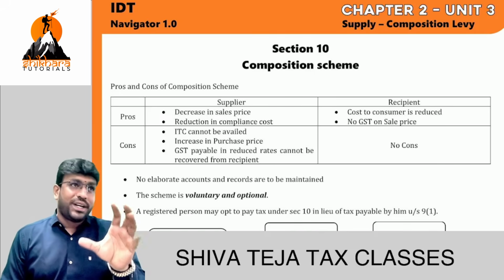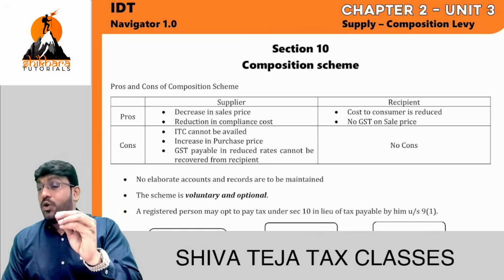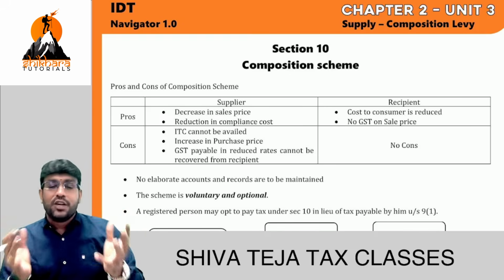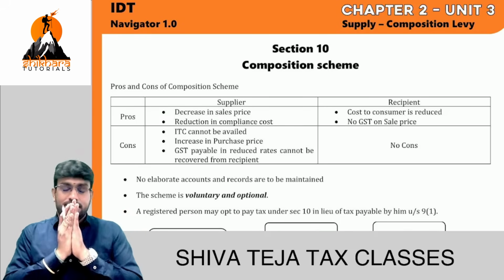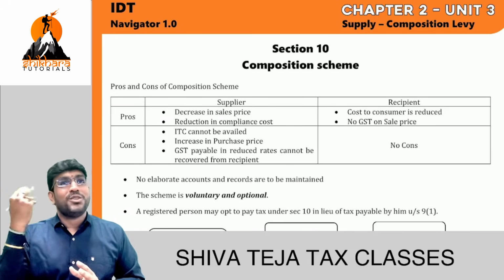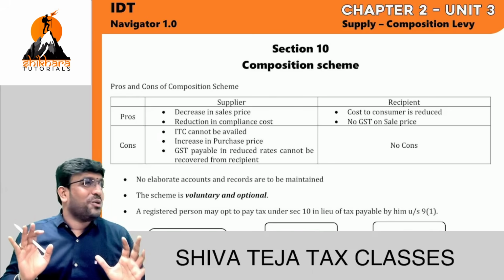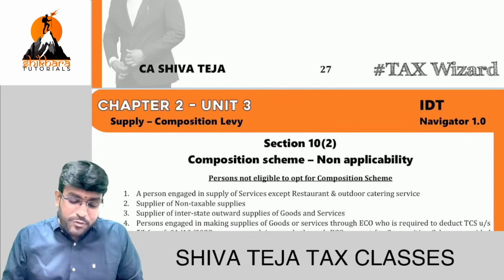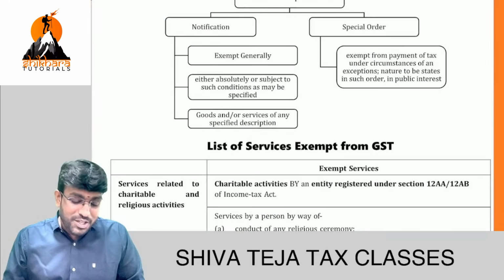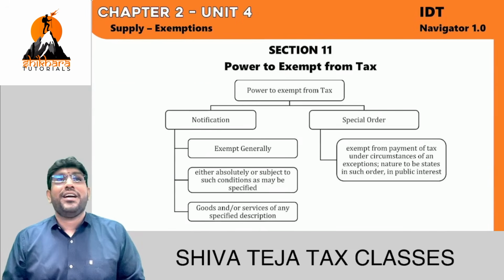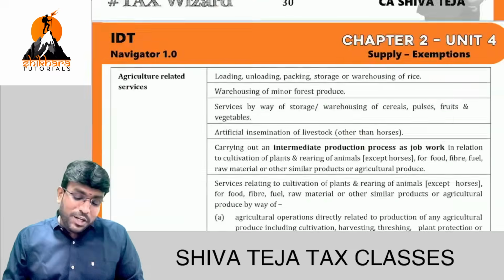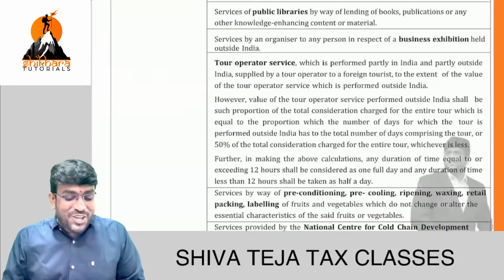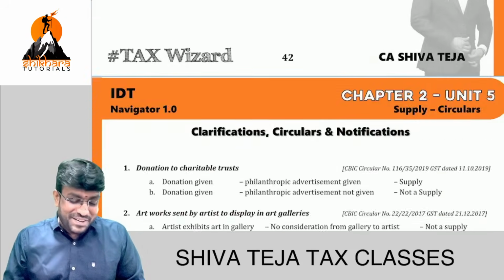Why I've done it like this, you might have a doubt. The logic is simple. I already told you that in the CMA Institute material, everything is combined, and if I give everything at once, you will just say it's over. Correct? So let's not get into that. Next, in chapter 2, you will find unit 4 also. Should I ask what unit 4 is? Exemptions. Now you will find unit 5 also. A student is saying, sir, reverse charge is already covered in charge of GST. Don't worry.